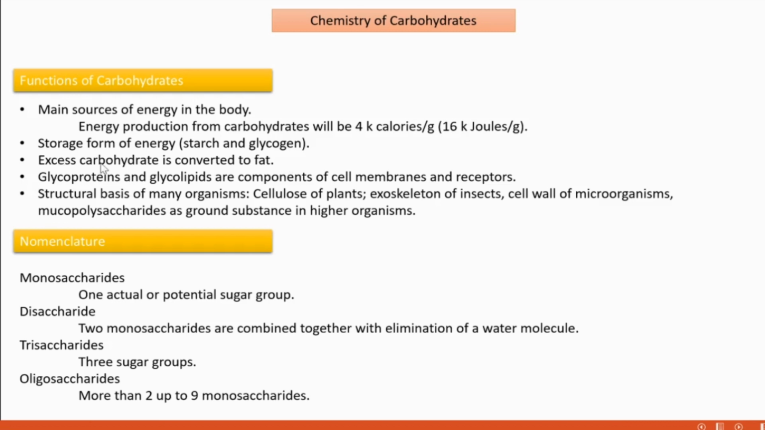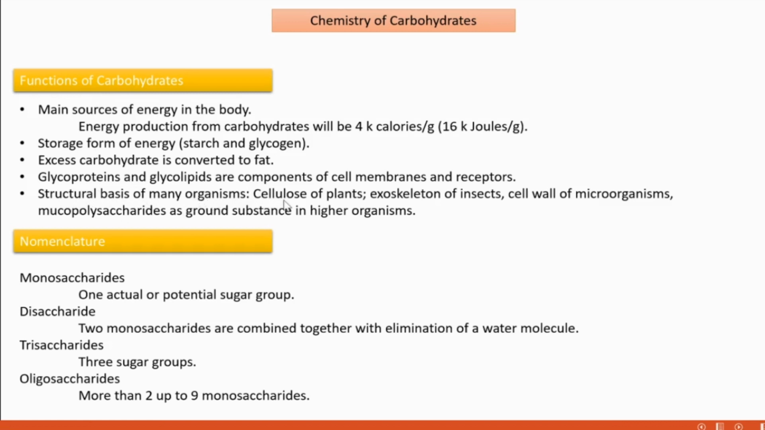Then, carbohydrates are also present in the form of glycoproteins and glycolipids. Glycoproteins means carbohydrate plus protein. Carbohydrate plus lipid is glycolipids. In the form of glycoproteins and glycolipids, they are components of the cell membrane and receptors. And carbohydrates act as the structural basis for many organisms. Where all can we find this structural basis?